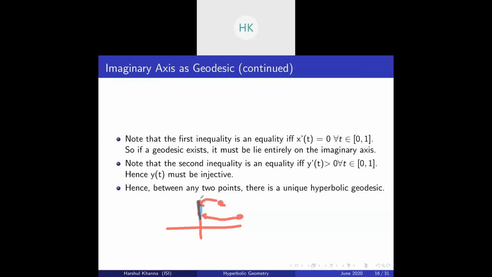Now, what you do is basically take the inverse of that Mobius transformation to get a geodesic between these 2 points. Since a Mobius transformation preserves lengths, it also preserves distances. So this geodesic, which was unique, will also remain a geodesic which will be unique. Hence between any 2 points there is a unique hyperbolic geodesic. Now, what do these geodesics look like in the hyperbolic plane?